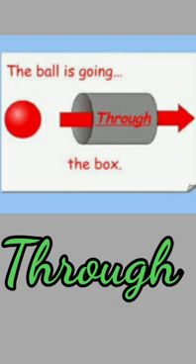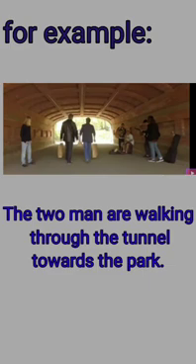First we will see the word through. From one end or side of something to the other. In another meaning, the preposition through means in and out of. The two men are walking through the tunnel towards the park. Here, through is a preposition.